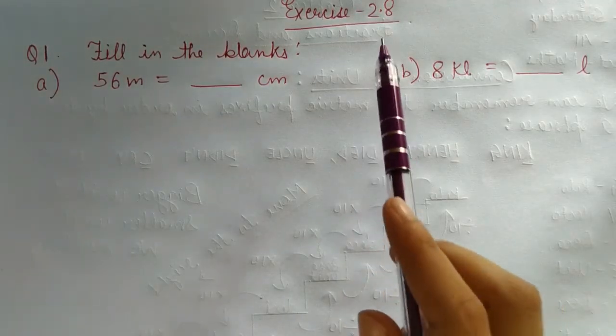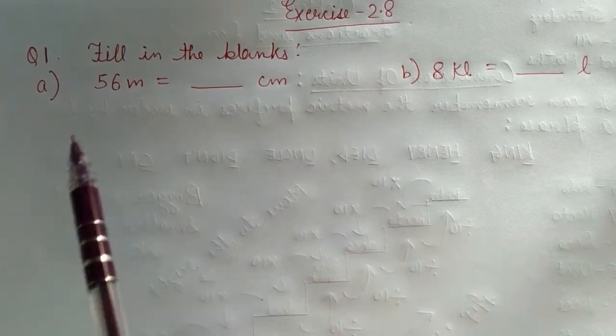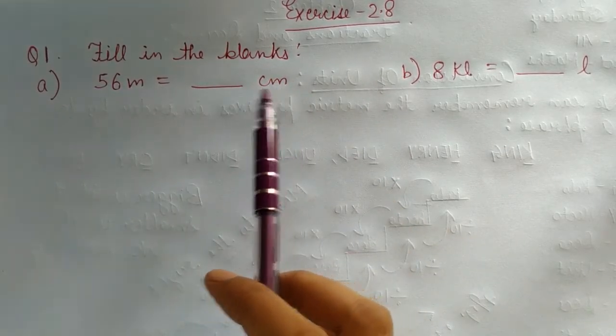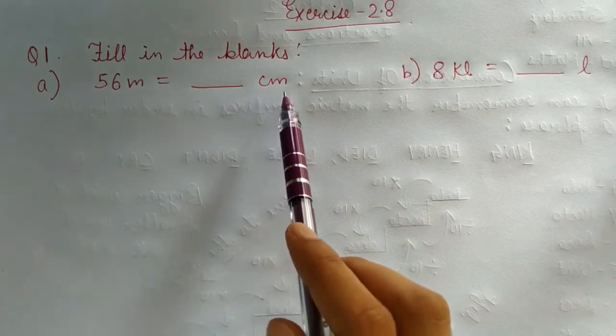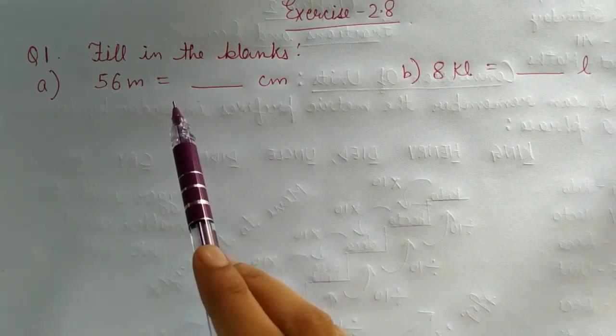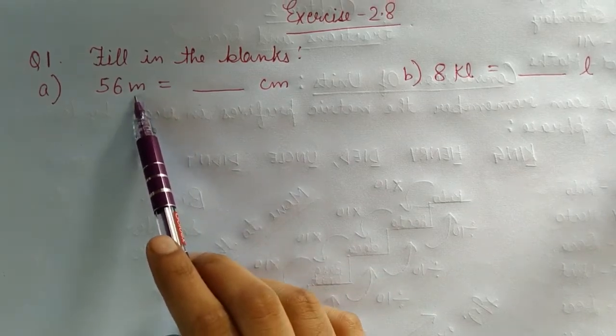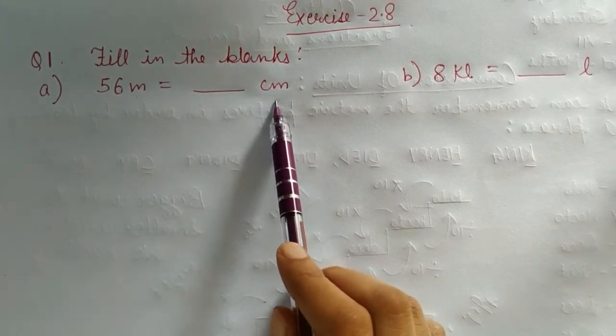Now coming to our exercise 2.8, question number 1 is fill in the blanks. A part: 56 meter is equal to dash centimeter. Now from the question it is very clear, we have to change from meter to centimeter.